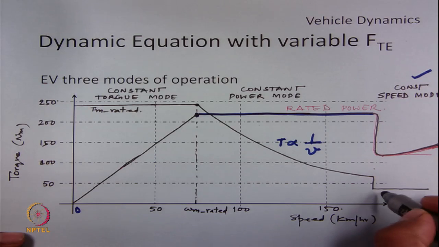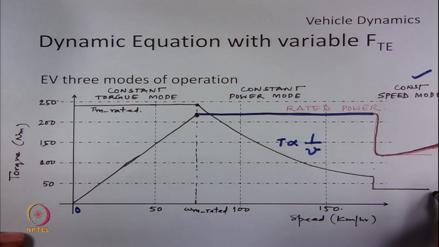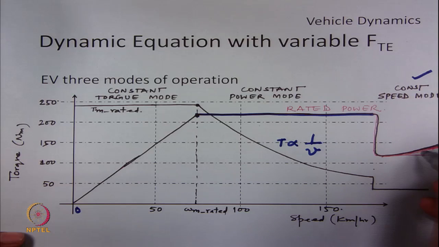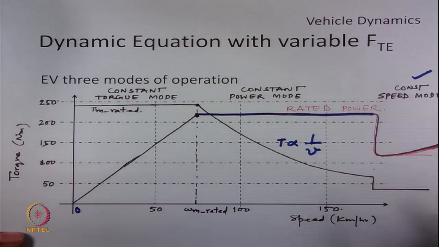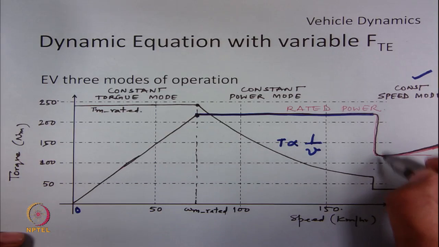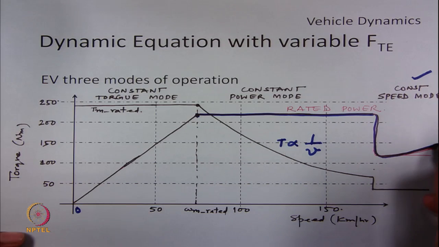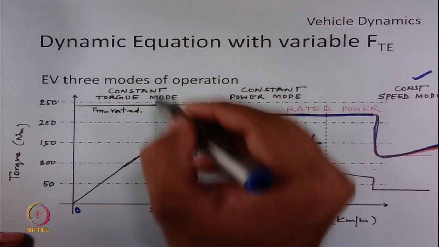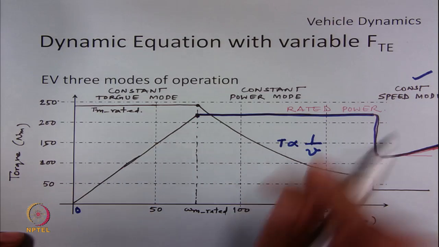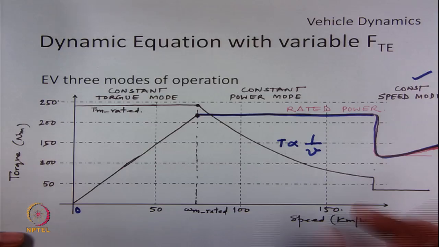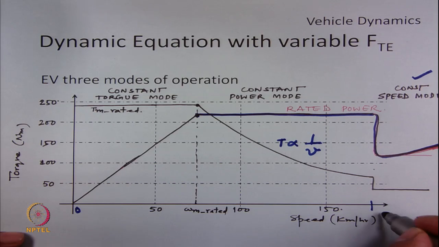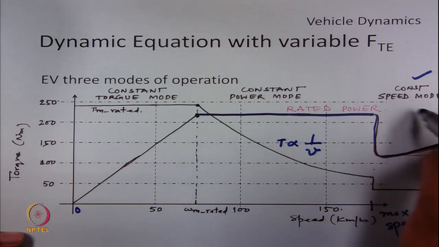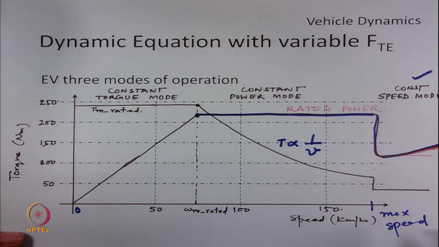So, generally a very small constant torque is required, and the power will increase linearly, proportional to torque into the increase in velocity. So, these are the three regions of operation: constant torque mode up to rated speed, constant power mode up to, let us say, the maximum speed, and constant speed mode beyond the maximum speed.